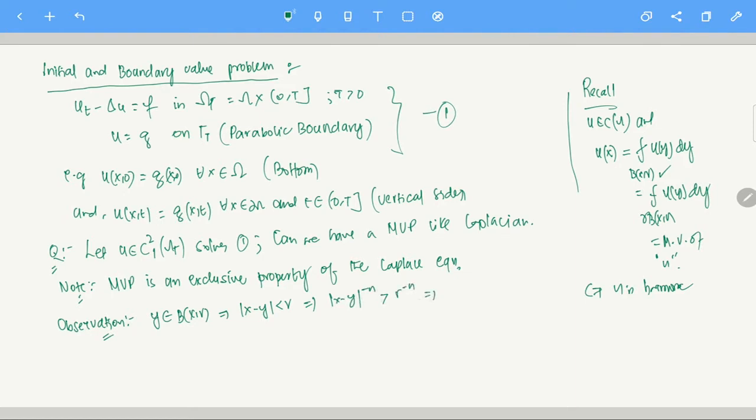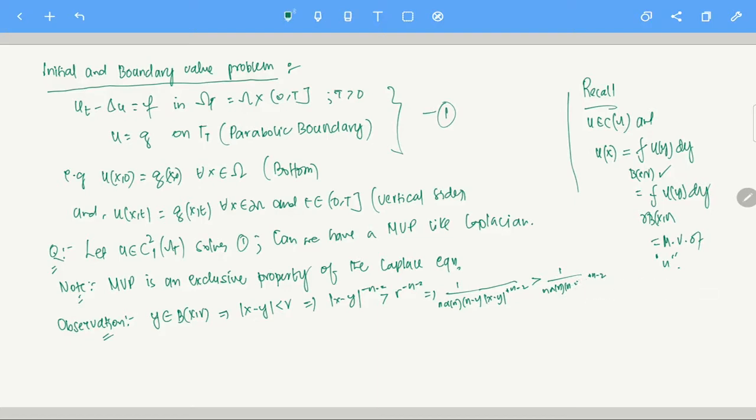And if you multiply by a positive constant, more specifically 1 by n(n - 2) alpha n, so essentially that constant, then |x - y| to the power minus (n - 2) times 1 by n(n - 2) alpha n is greater than 1 by n(n - 2) alpha n times r to the power minus (n - 2). Okay.